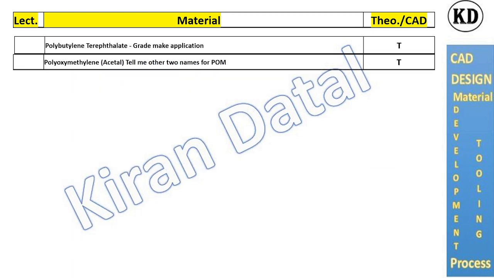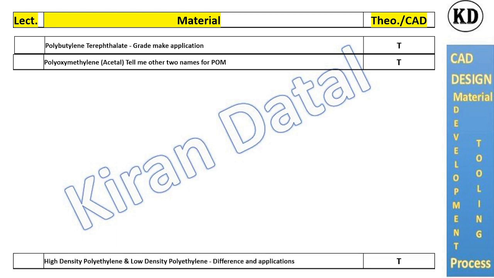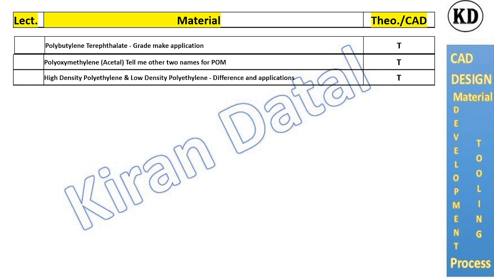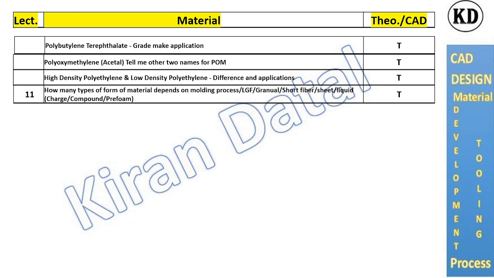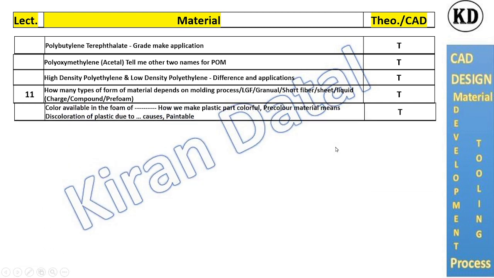That's the number of materials there are. Acetals. Acetal is also called Delrin or polyoxymethylene. HDPE or LDPE. How many forms of materials are there? It means the forms in which materials are available: powder form, long glass fiber, granule, short fiber, sheet, or liquid form, charge form, or compound or preforms, according to the molding process or operations.